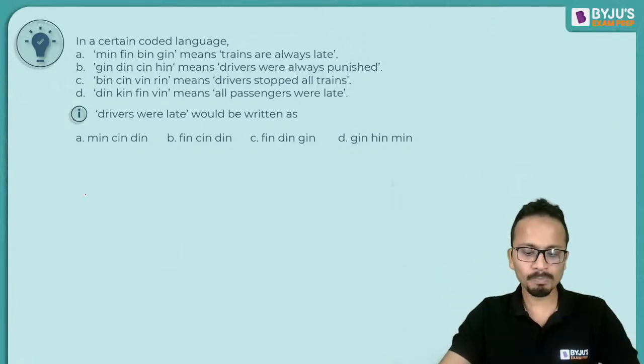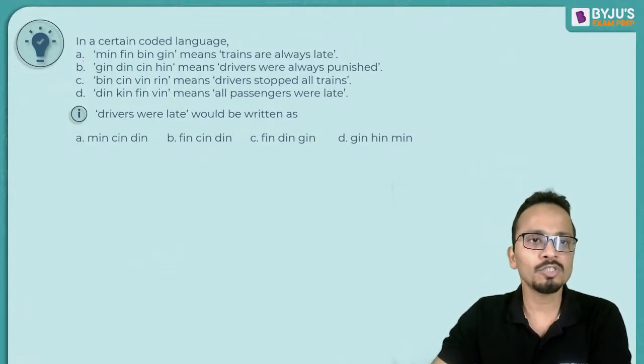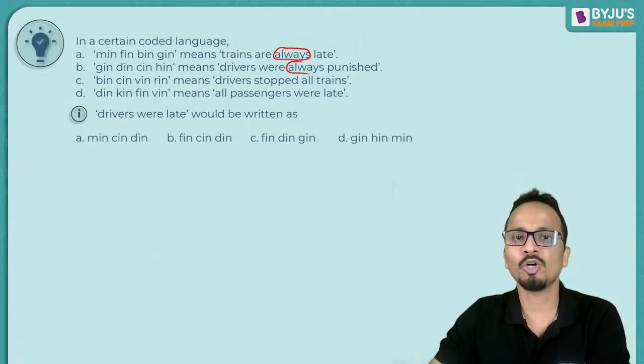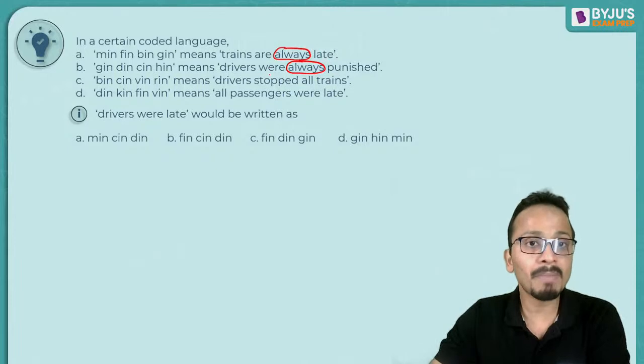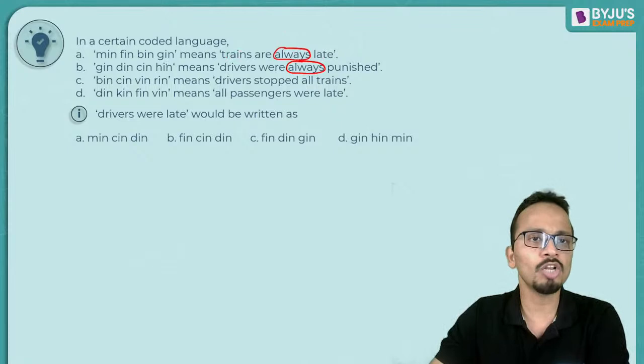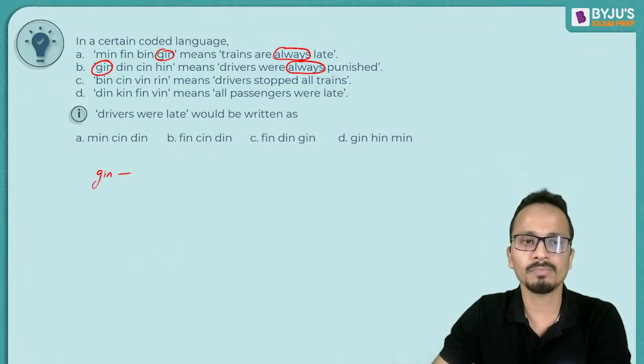Okay, so all of you, please help me out. I'll be asking you a few things. So in the first two sentences, A and B, which code and which word are common? So if I look at this, trains are always. So always is common. So I'll mark always here. Okay, start or keep marking all of them. So I am spending a little bit time on this question. ठीक है? So always, and code में क्या common है? Gin. So gin will be always. I'll write it at the bottom.